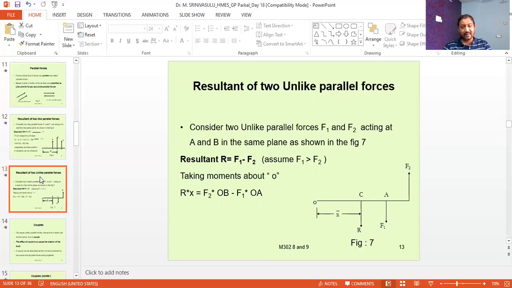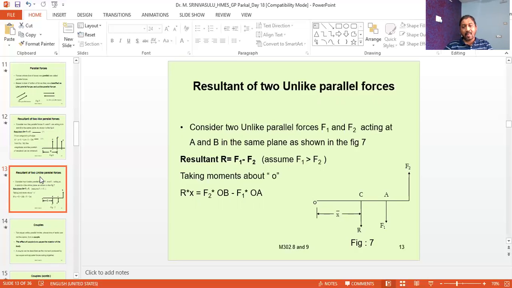Now coming to the moments. Here also we have to use the principle of moments to find the distance x. Say R is acting at some distance x.